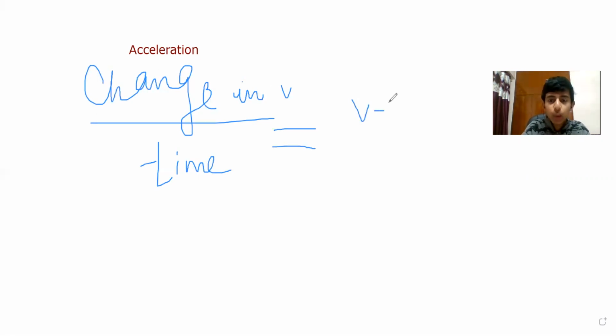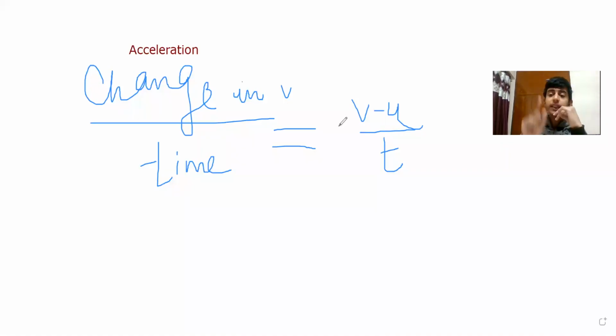v minus u upon t. We know change in velocity is final minus initial, upon time. So we can say that acceleration is the rate of change in velocity. Okay, the rate of change in velocity. Basically, whenever the velocity is changing, then acceleration occurs, because after a period of time it is changing. So in this manner, we can easily calculate acceleration.